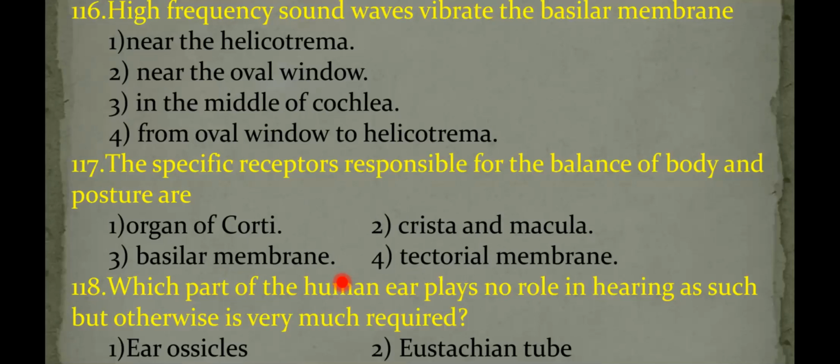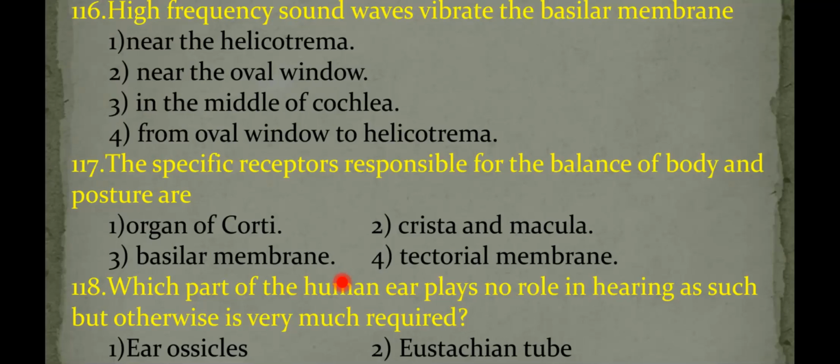The sensory receptor present in the semicircular canal is the crista ampullaris, whereas the sensory ridge present in the otolith organ is the macula. Crista is the specific receptor in the semicircular canal meant for dynamic equilibrium, and the macula is the sensory ridge present in the utricle and saccule, that is in the otolith organ. It is responsible for static equilibrium.